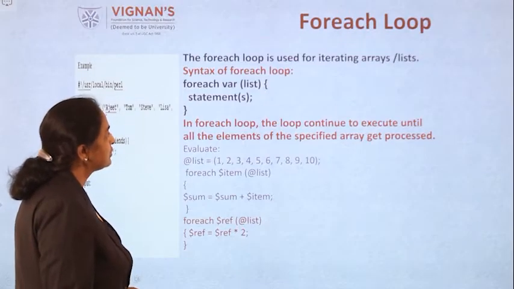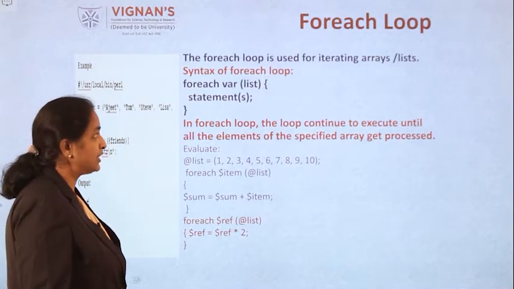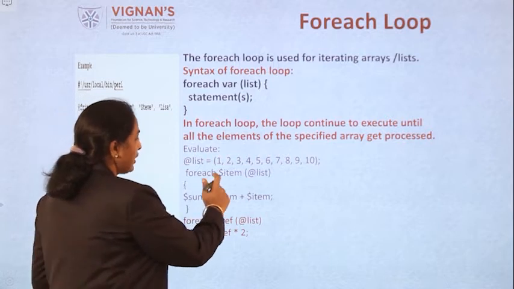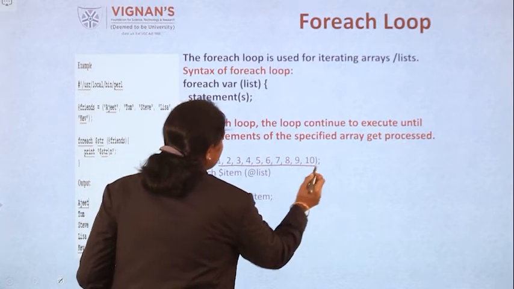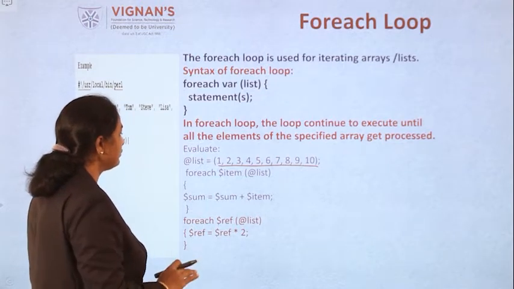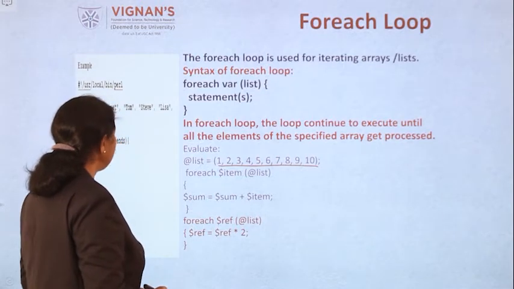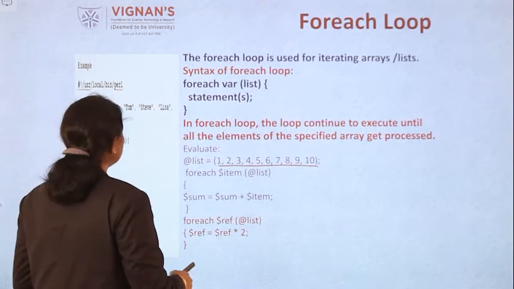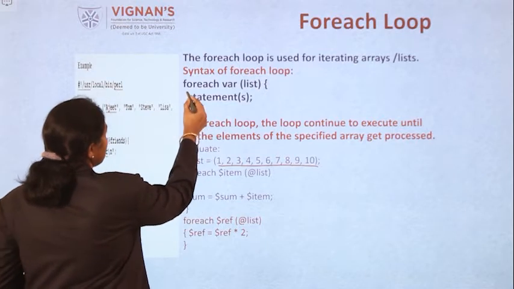Now coming to the for each loop. As I already mentioned, the for each loop is mainly used if a list of values is present. If a list of values is present, then you can go with the for each loop. Every item can be printed. Now coming to the syntax, for each is the keyword.